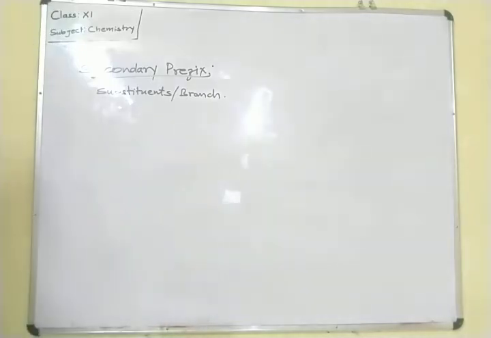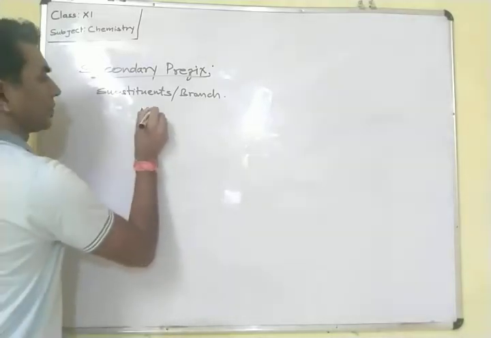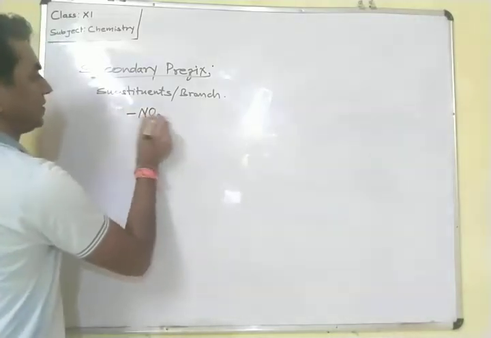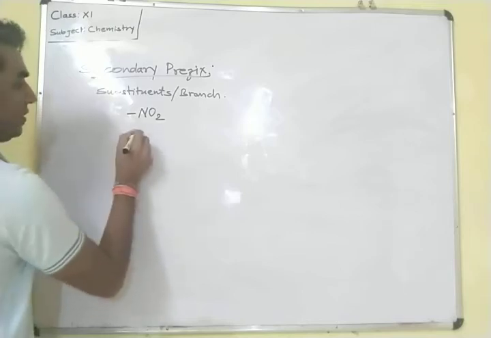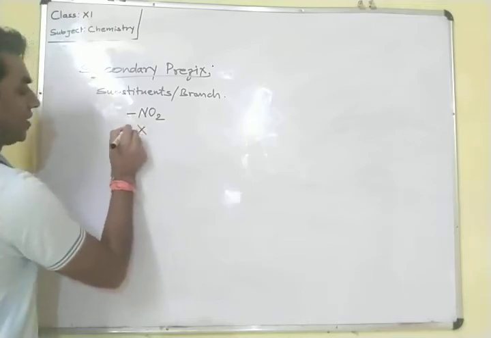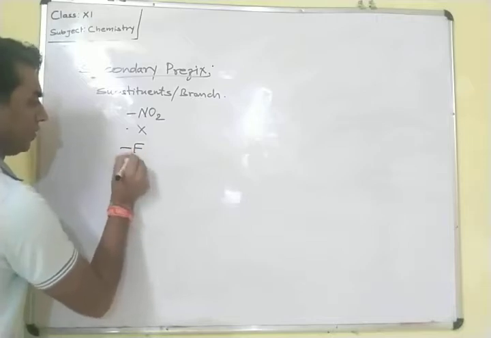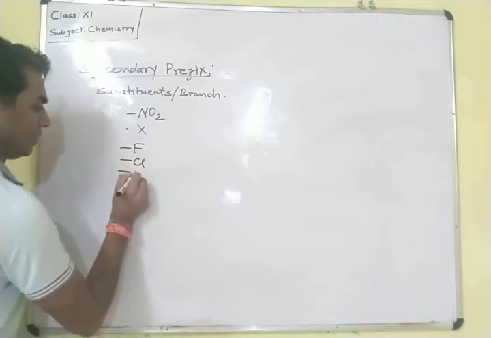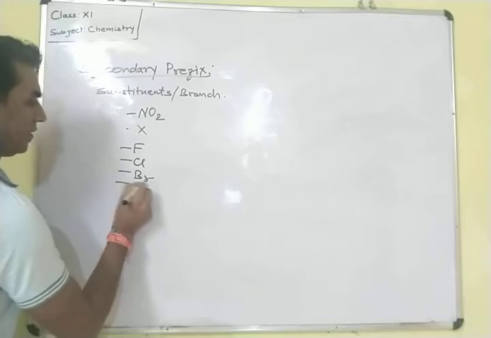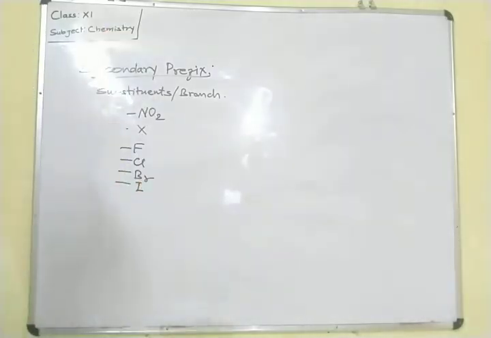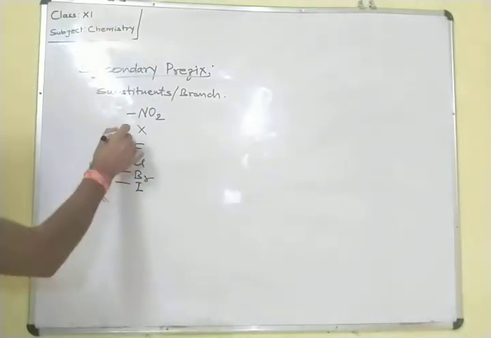Suppose the common substituents are nitro, if NO2 is attached. Next, halo, if halogen is attached, in the halogen it may be fluorine, chlorine, bromine, iodine. Such type of substituent may be attached.